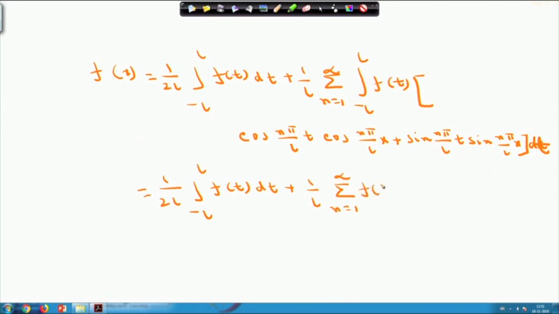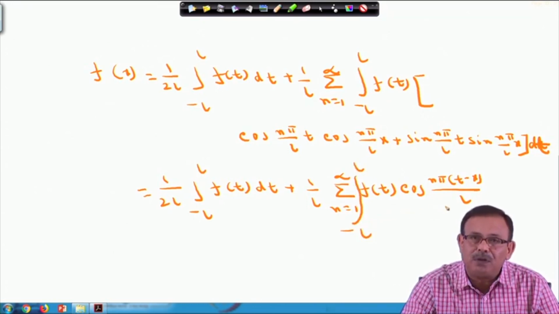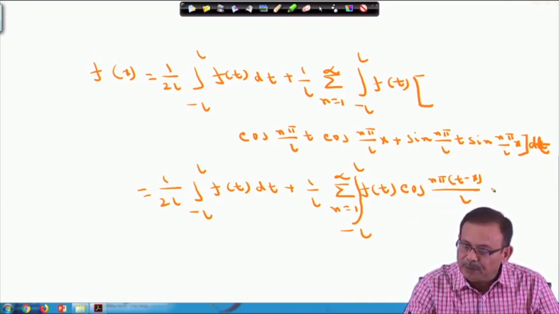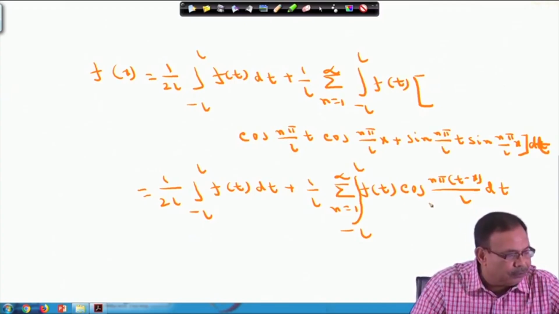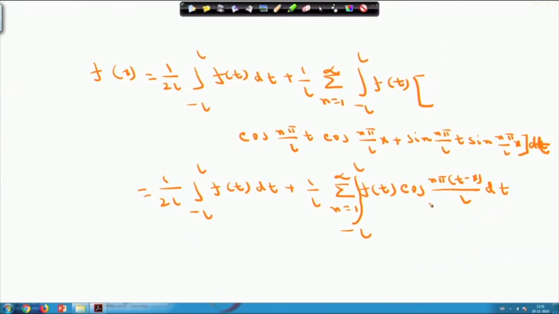F t is here, and cos A cos B plus sin A sin B, this I can write as cos of n pi into t minus x by L into dt. Summation will come, so that here your integration will also come from minus L to L, f t into cos of n pi into t minus x by L into dt. So, effectively, this is equation 3.